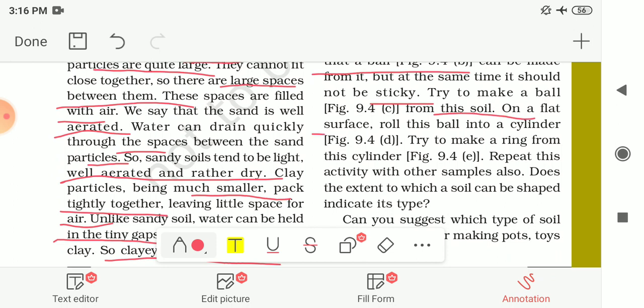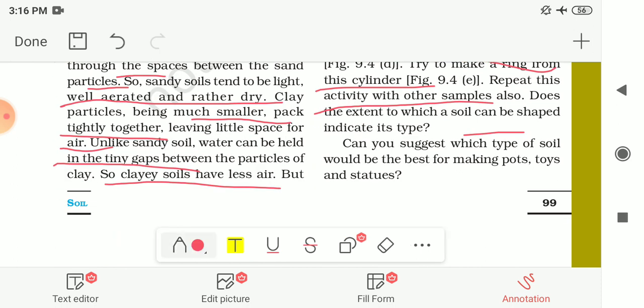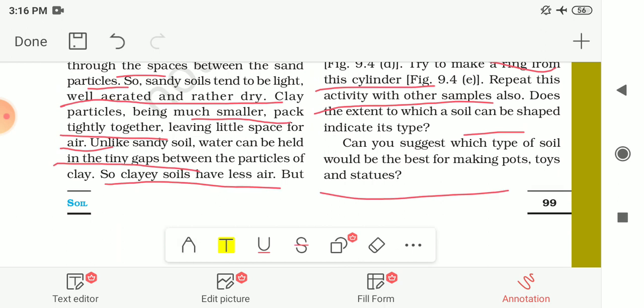On a flat surface, roll this ball into a cylinder and try to make a ring from this cylinder. And repeat this activity for the other samples also. So, the extent to which a soil can be shaped indicates its type. Now can you suggest which type of soil would be best for making pots, toys and statues?